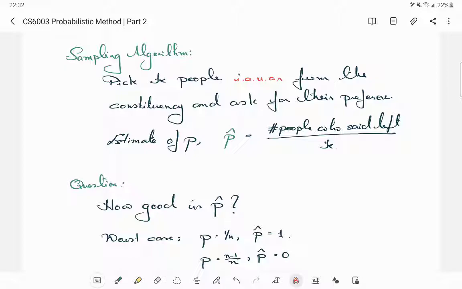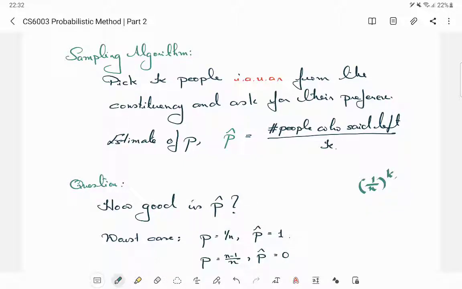But there is a very small chance that you turned out to be extremely unlucky and this random sampling actually sampled that lone person k times. Remember, an independent sampling would automatically mean it's a sampling with replacement. So there is a very, very small chance. In fact, the chance is as small as 1 by n to the power k.